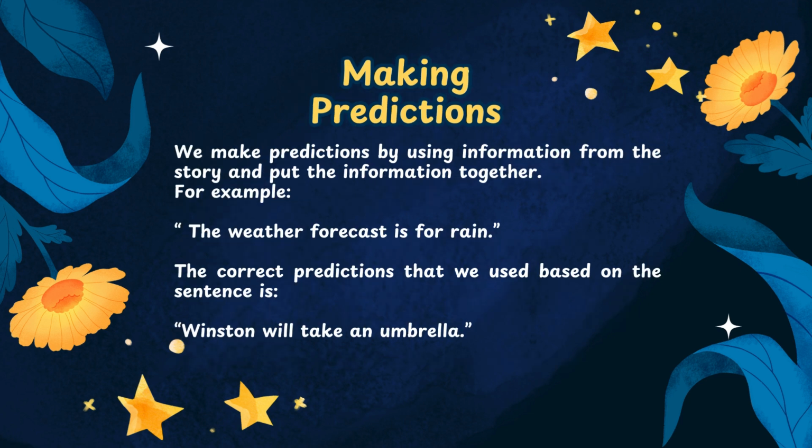Making predictions. We make predictions by using information from the story and putting the information together. For example, the weather forecast is for rain. The correct prediction based on the sentence is Winston will take an umbrella because it will be raining.